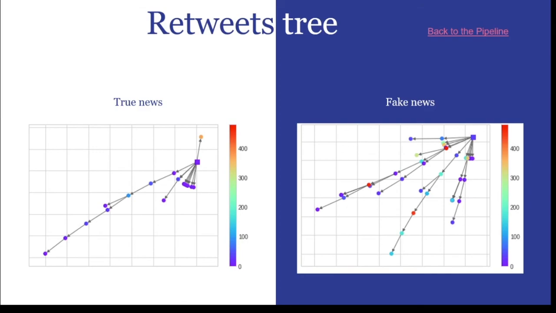These trees show how news propagates from a person as a root of the tree who tweets and others who retweet the tweet. Each node in the tree shows a user and the color shows the average number of tweets he posts per day, which we call activity. Blue is the least activity and red is the most.